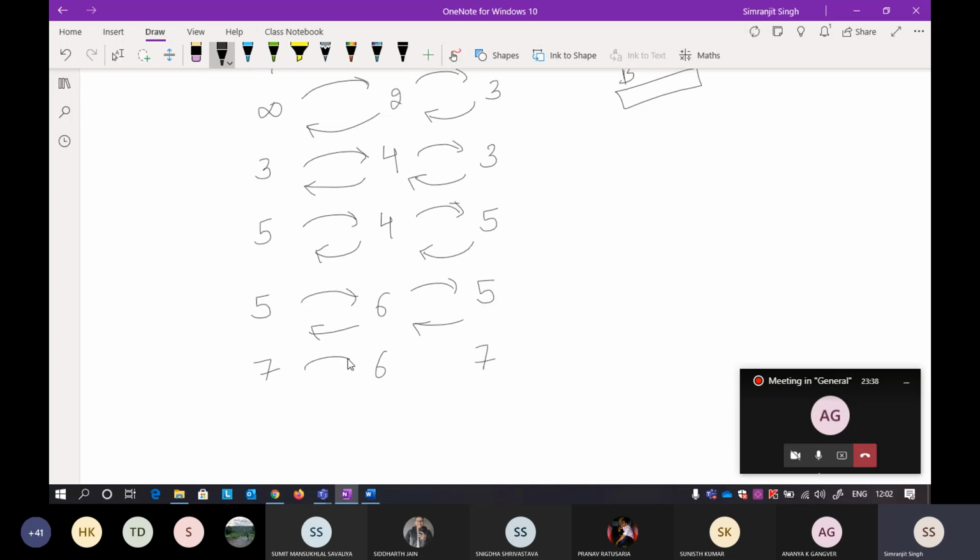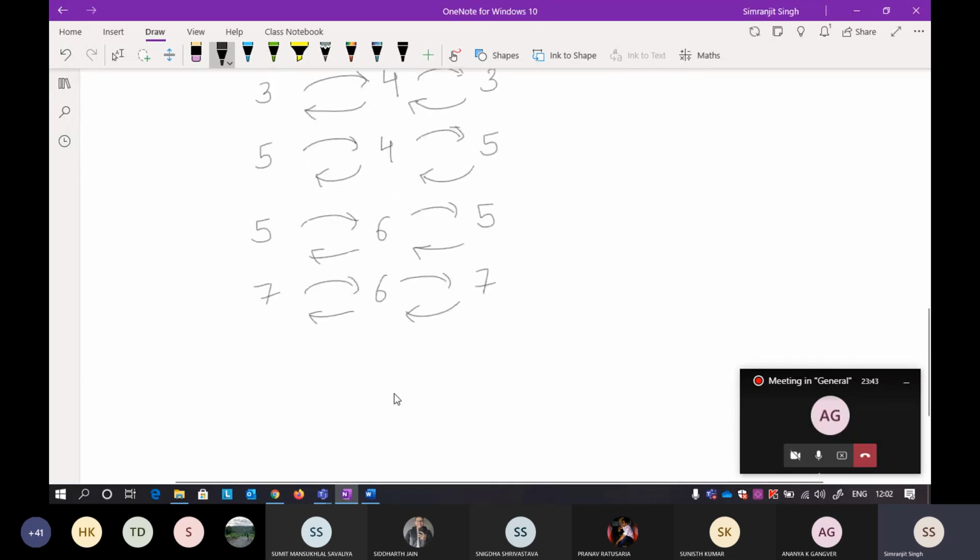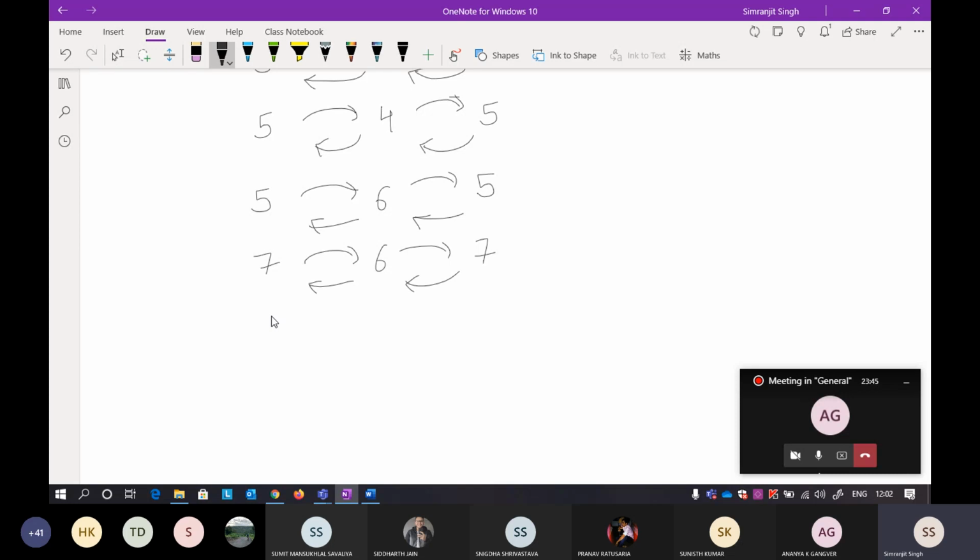If you are seeing here, the pattern will get repeated again and again. In the next step, it will be 9, then 8, then 9. It is increasing, so it is taking a lot of time. Again in the next step, it will be 9, and then 9 is exchanged here, 9, 10, and then again 9. If you are seeing here, it will eventually go towards infinity, but it is going very, very slowly.